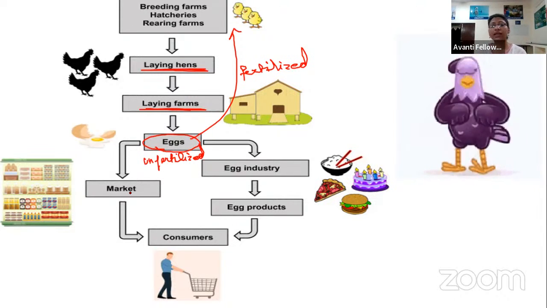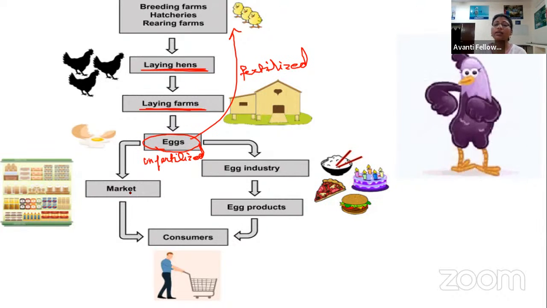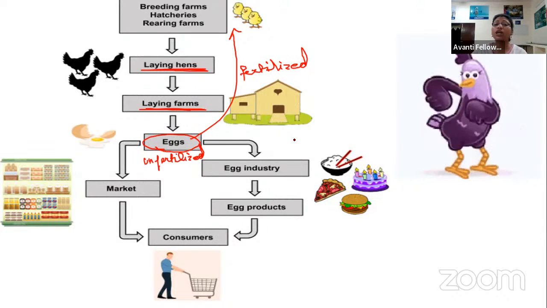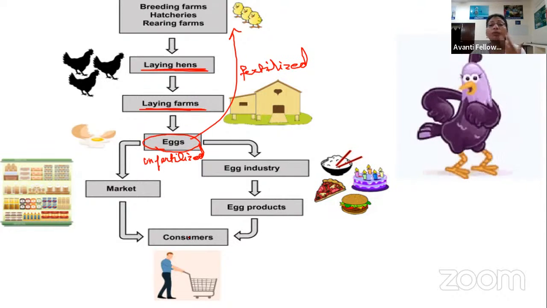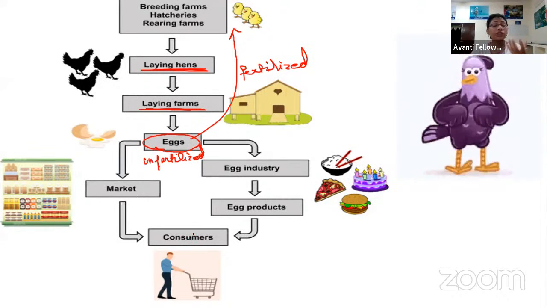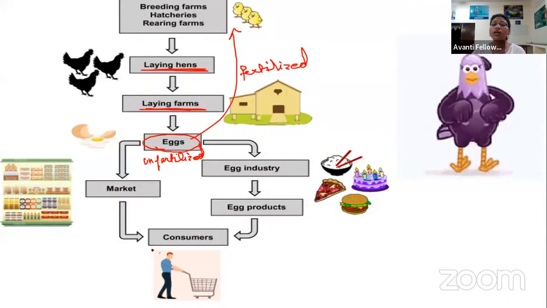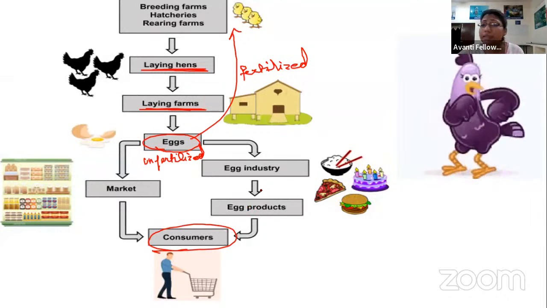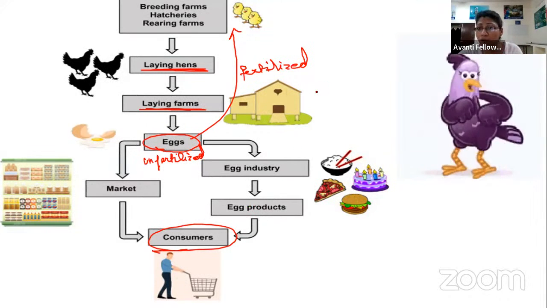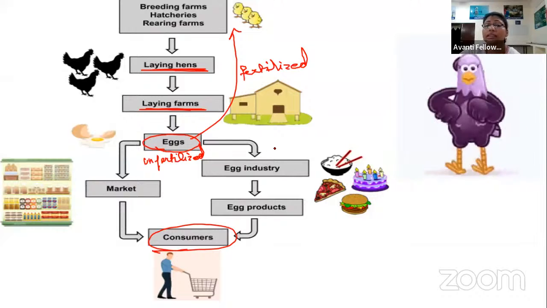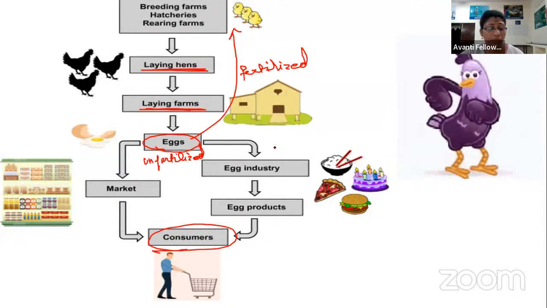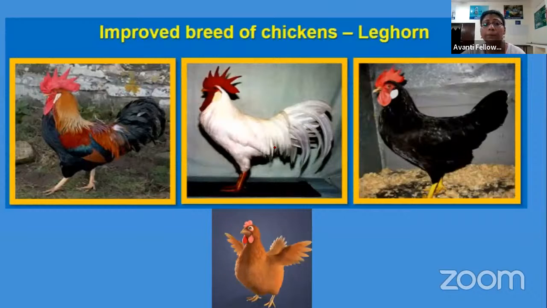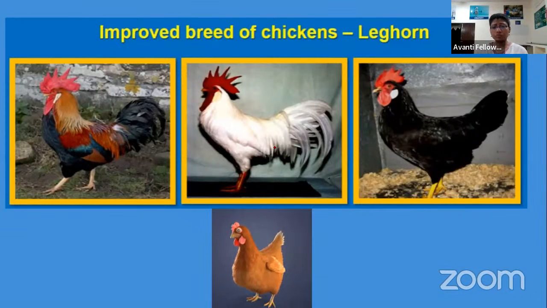So these unfertilized eggs are sent to the market, they are sent to the industries for the production of their product, so that it reaches the consumer, right? So the basic thing is production of our product and then marketing. These are the basic terms which you follow in any field of animal husbandry.